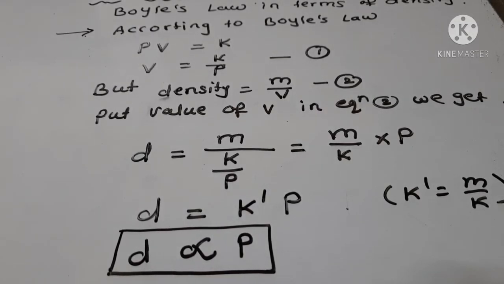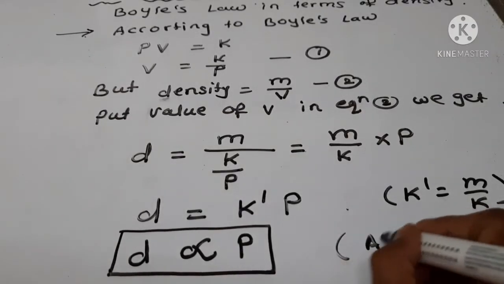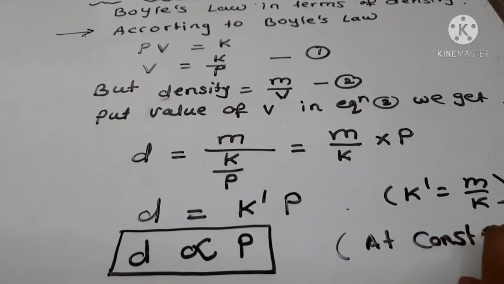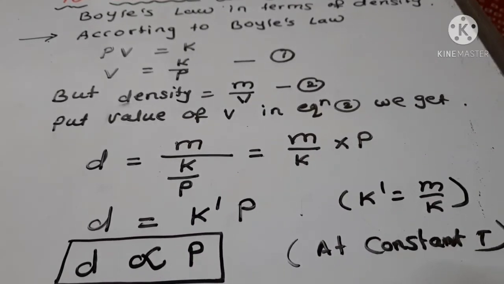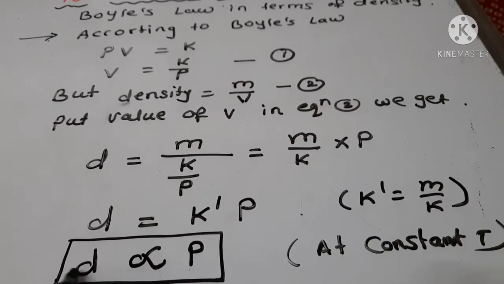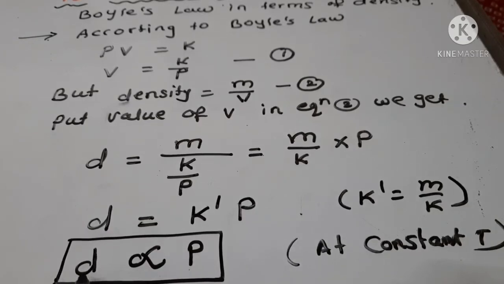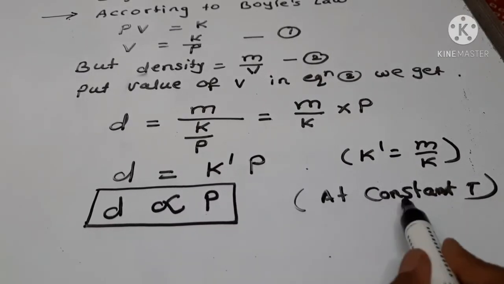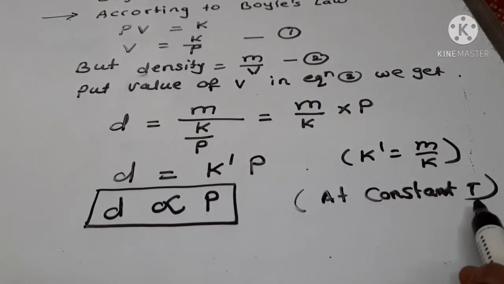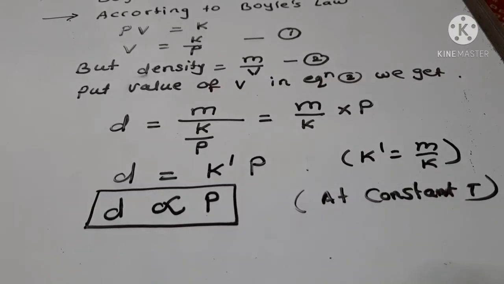So what will be the statement? At constant temperature, the pressure of a gas is directly proportional to its density, or we can say the density of the gas is directly proportional to pressure at constant temperature. So this is the new Boyle's law in terms of density.